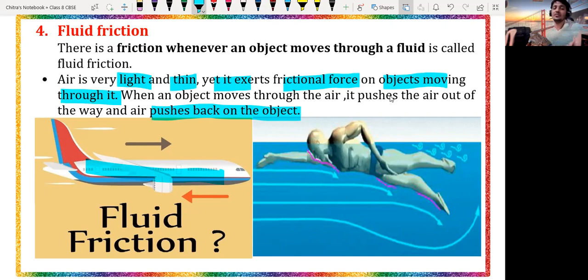The swimmer applies force, pushing the water in one direction with the hand. Forces always act in pairs, so the water applies an opposite force on the swimmer, and the swimmer moves in that direction. This is how fluid friction works.